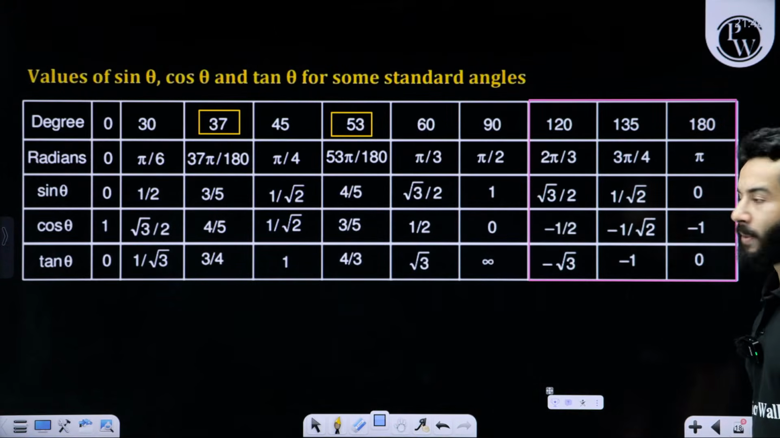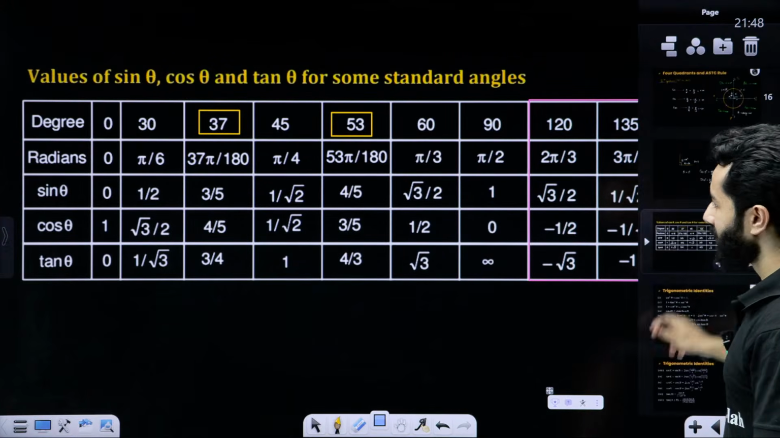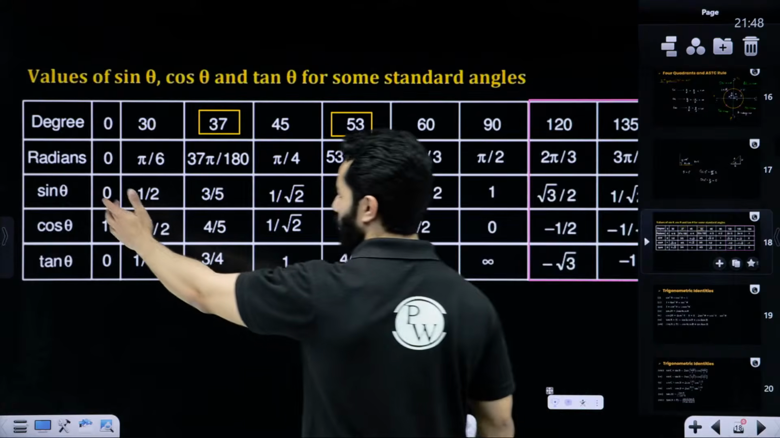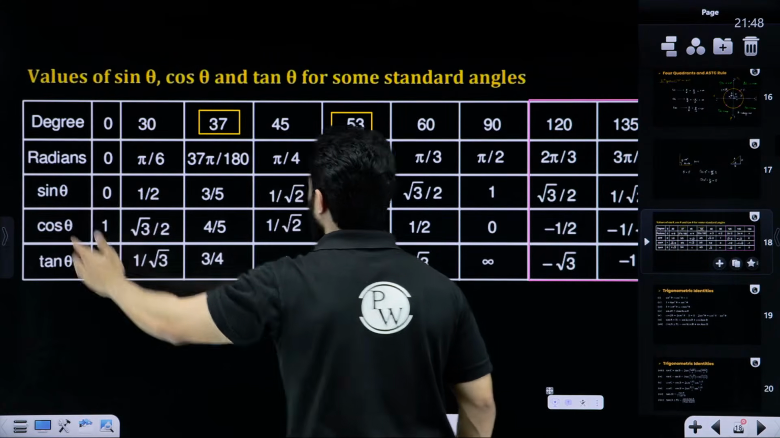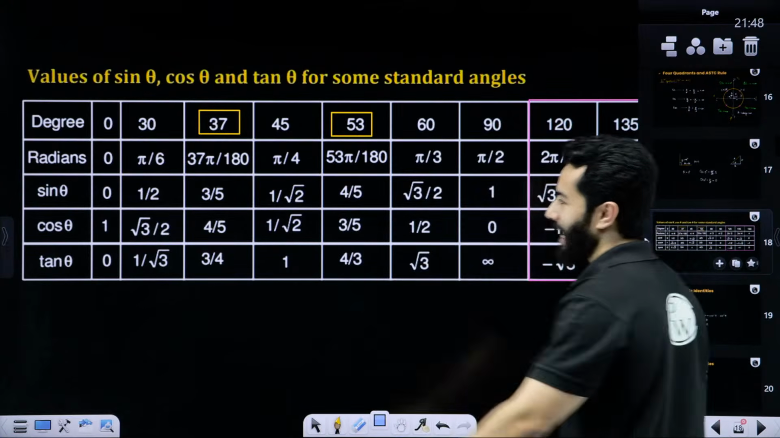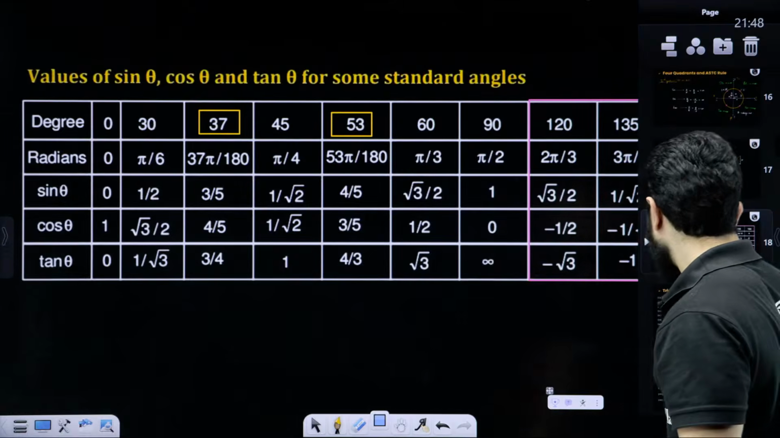Clear? Done? So I have given you an idea why sine 0 is 0, why cos 0 is 1, why sine 90 will be 1 and why cos 90 will be 0, right? Now let's move on.